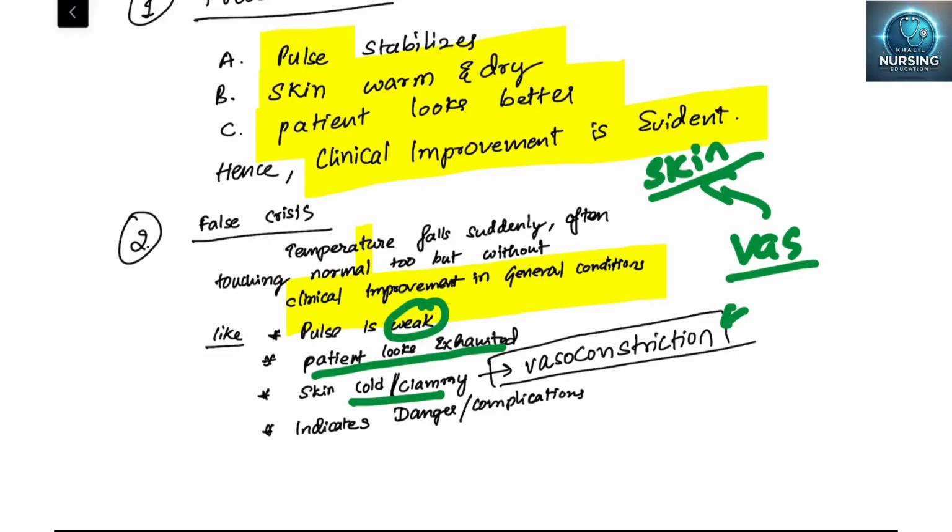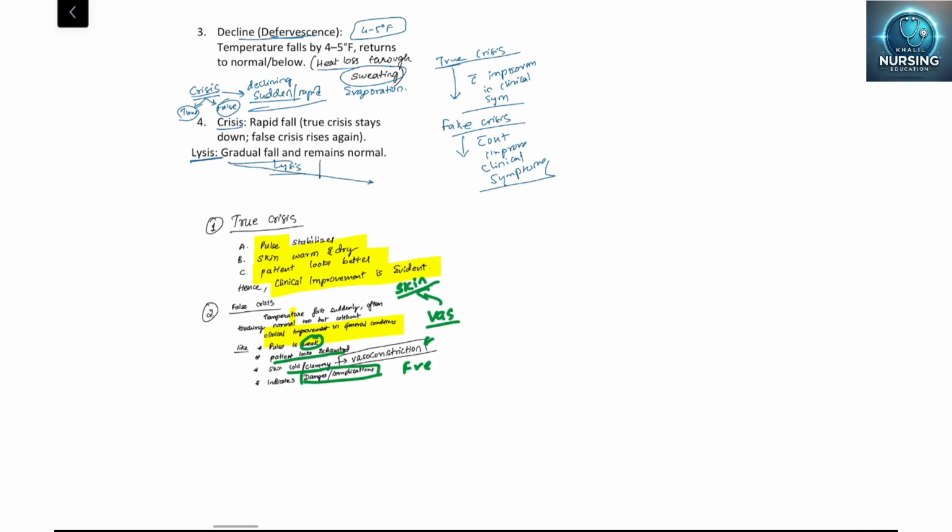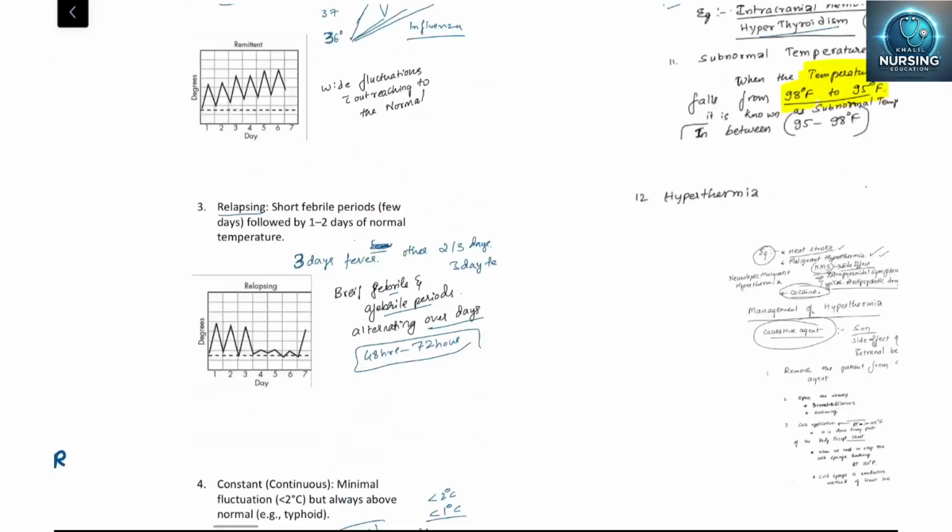It indicates danger and complication. If the fever has already declined very fast, but there is still cold and clammy skin, and the patient looks exhausted and pulse is weak, at that time you should think of false crisis.